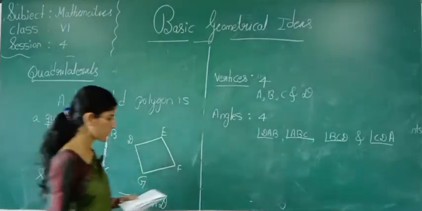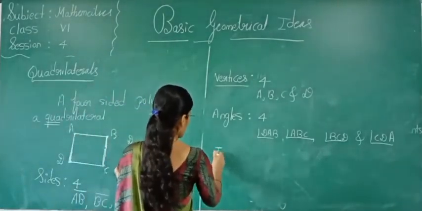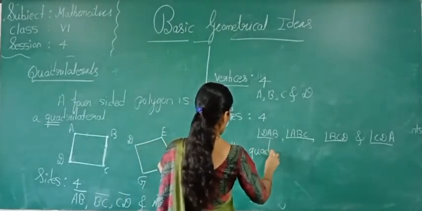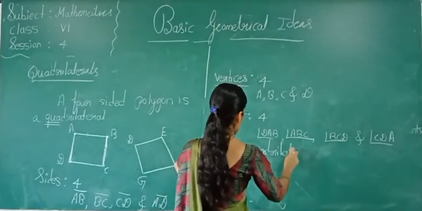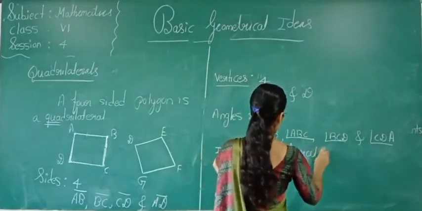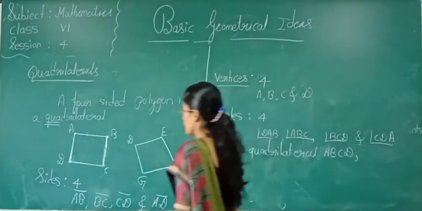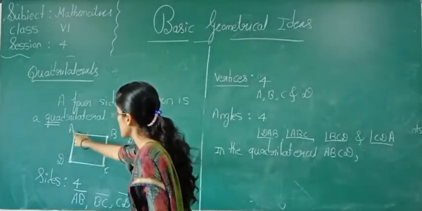Now you will write your properties. In the quadrilateral ABCD, which are the pairs of opposite sides here?